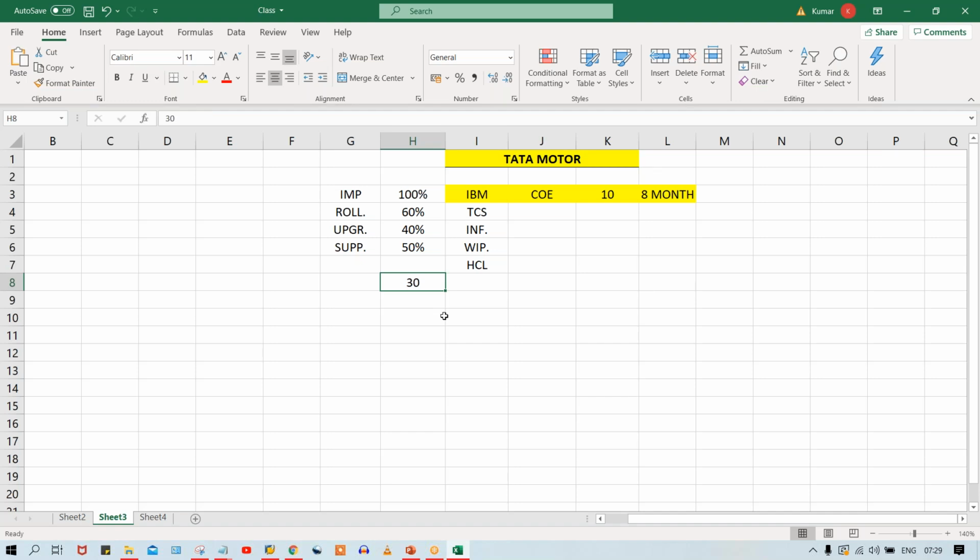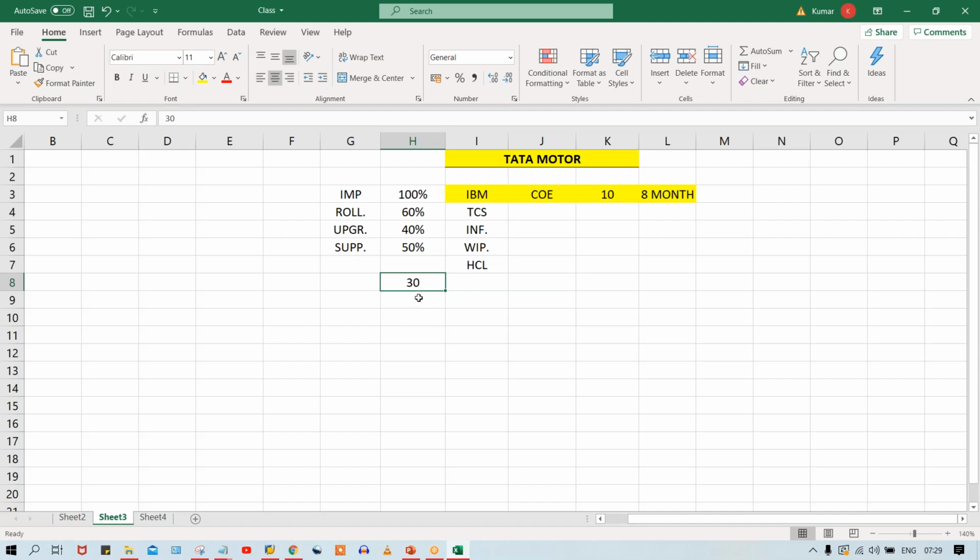Once the entire implementation goes in progress, what is happening, guys? The number of consultants is going to be increased or decreased also. Generally, I'll tell you, in my experience, I haven't seen the team size decreased. Always it is going to be increased only.